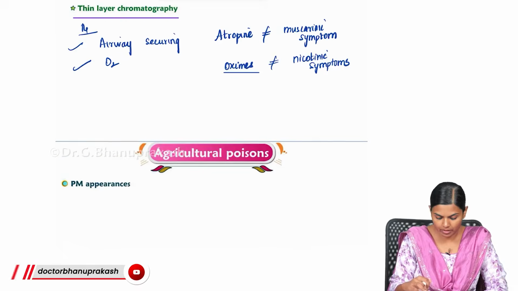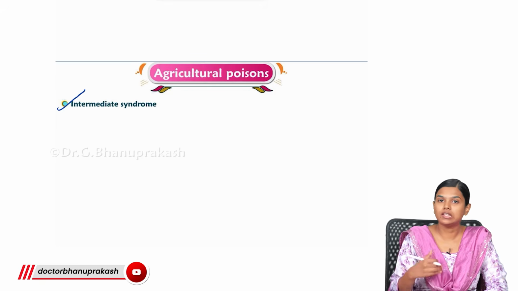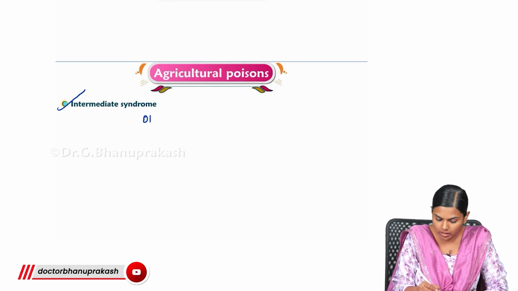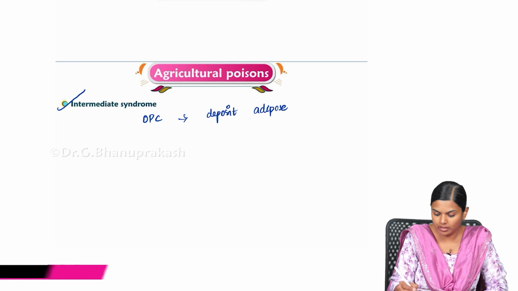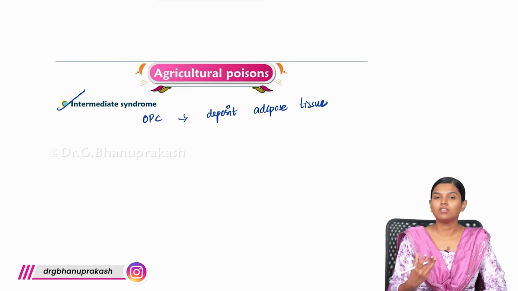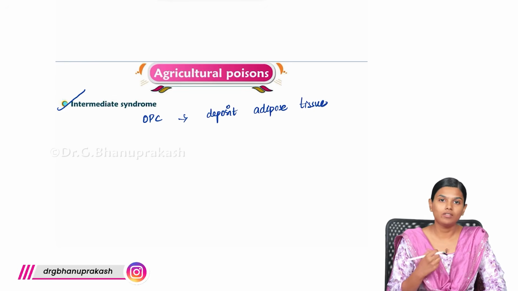Now what will happen is that if you don't give the treatment properly, if there is any residual, because this OPC will go and deposit in the adipose tissue. In the adipose tissue, it has more affinity and it will deposit there. If the treatment is not adequate, what will happen?